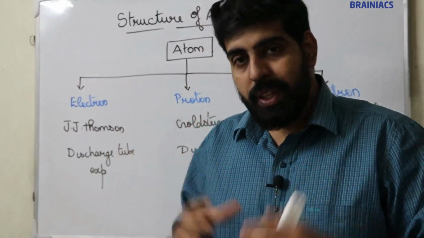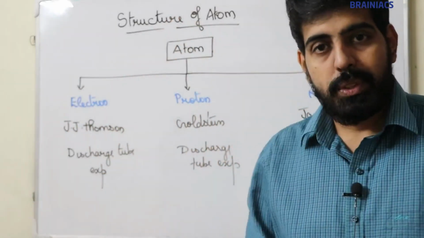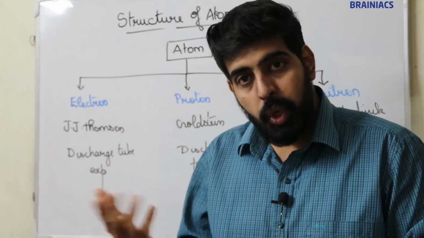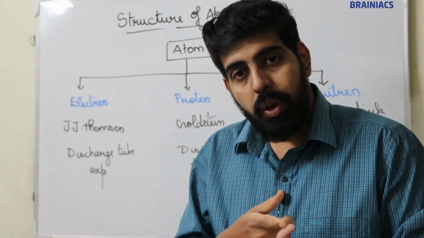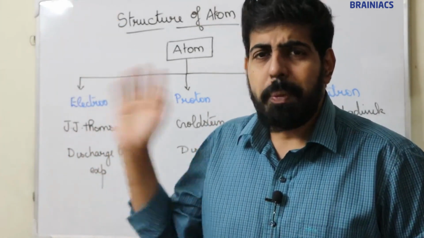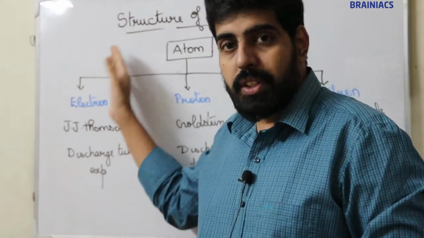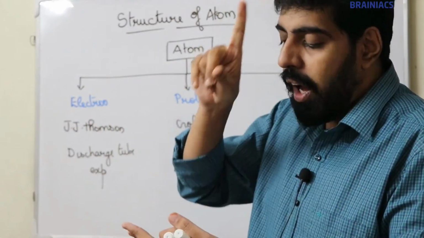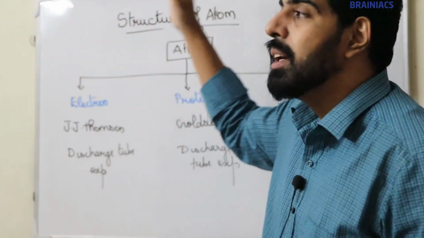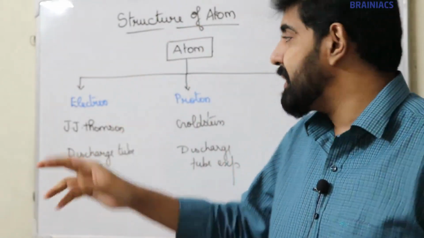So by the 1850s, some eminent scientists proved that atom can be further divided into smaller particles such as electrons, protons, neutrons, antineutrinos, neutrinos, positrons, etc. There are so many particles. These particles present inside the atom are known as subatomic particles.